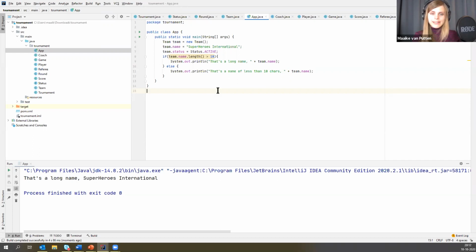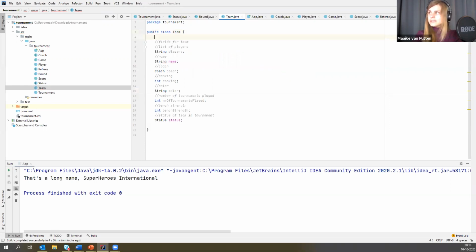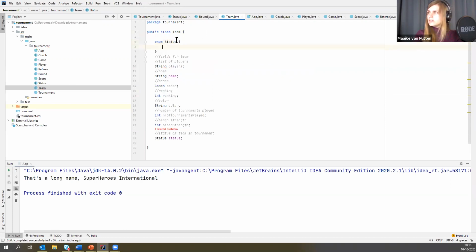So Remco is asking, why don't you put the enum in a class? Well, I could put the enum in a class. So I could say that here, inside this class, I'm going to make an enum. And that enum is going to be status. Is that okay? Well, status 2 maybe is better. Yes. Let's say status 1, status 2, something like this.